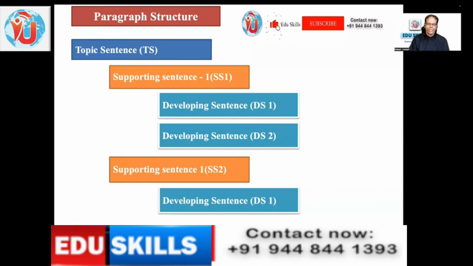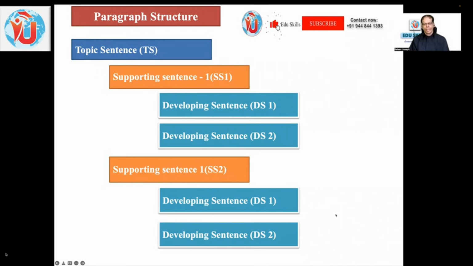Then you will have supporting sentence 2. Again, you can have a supporting sentence, then again one or two developing sentences. So the supporting sentence 2 again explains the topic sentence. Then you have the developing sentence, again one or two as required. So this is a paragraph structure. Even when you are writing a letter, in the main paragraphs you have to follow this structure. This is a classical structure for English writing.